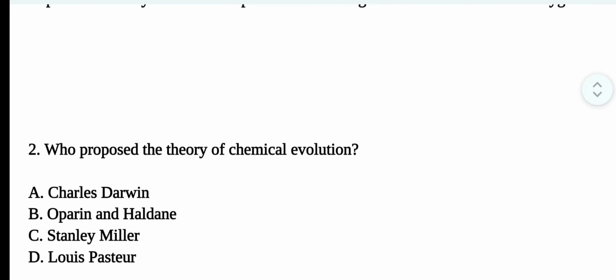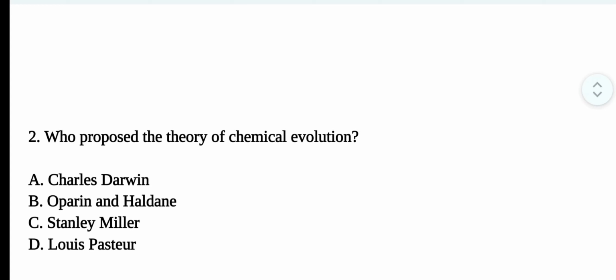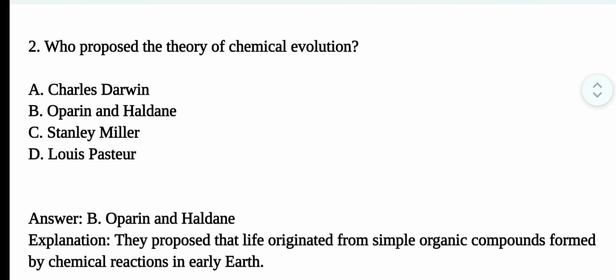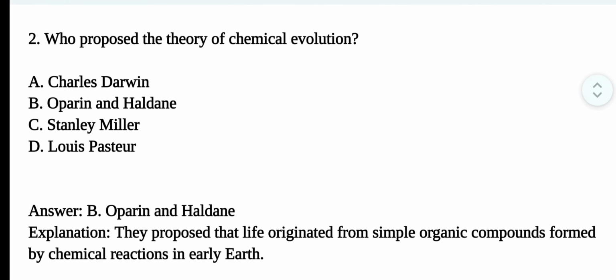Question number 2. Who proposed the theory of chemical evolution? The correct option is option B. Oparin and Haldane. They proposed that life originated from simple organic compounds formed by chemical reactions on early Earth.